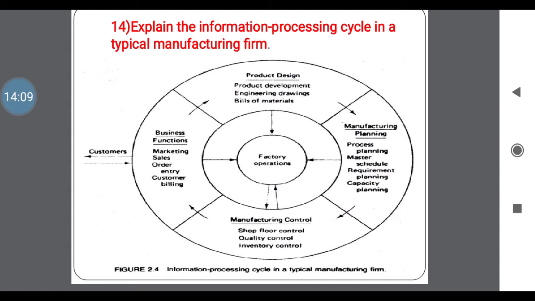After you select the design and manufacturing planning, you go for control to control that process. After control you go for business functions, that is related to the customers. In that we know what the marketing, sales, order entry and customer bills are. It means the marketing strategy of that selected product, what the customer reviews are and how it is marketed in society. Those are the 4 steps in the processing cycle: design, planning, control and business function. Those 4 are related to the factory operations. Factory operations means industry. In this you know how to implement the information cycle in a manufacturing process.